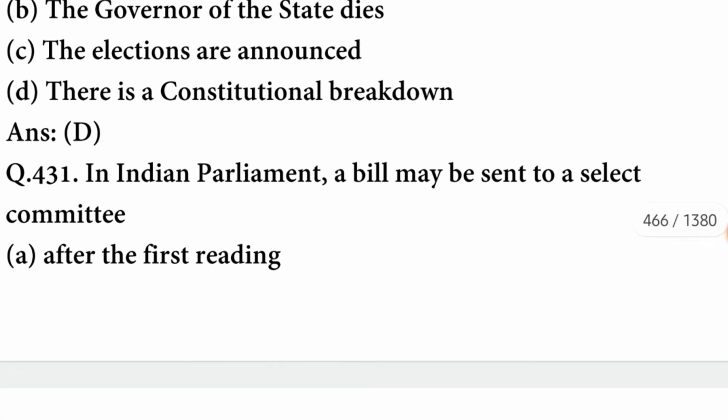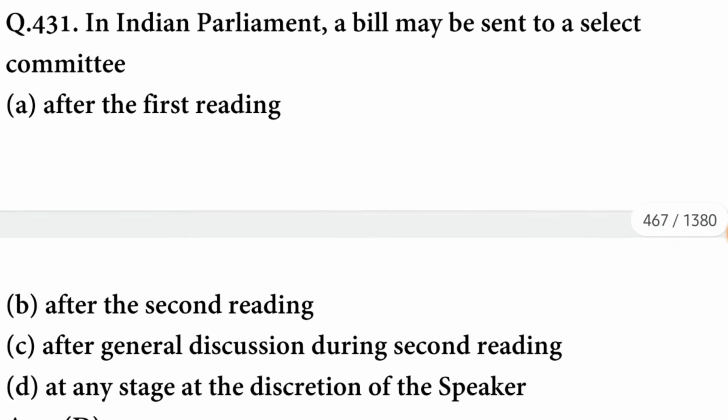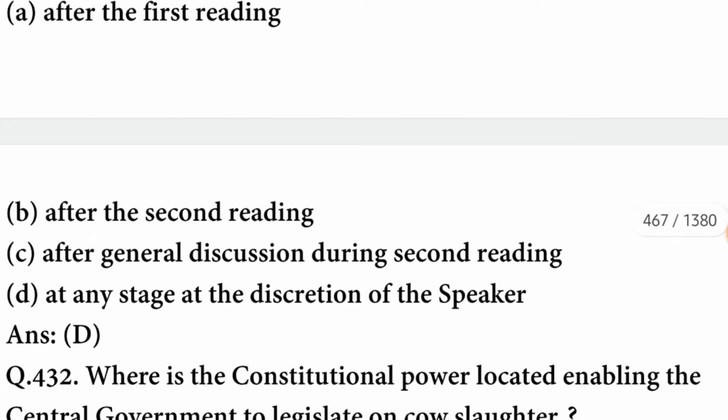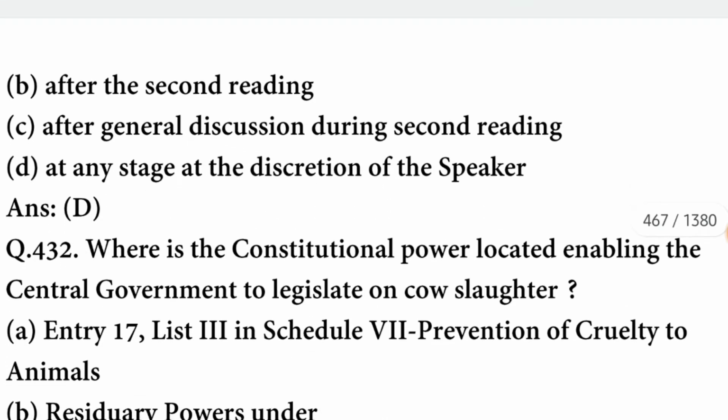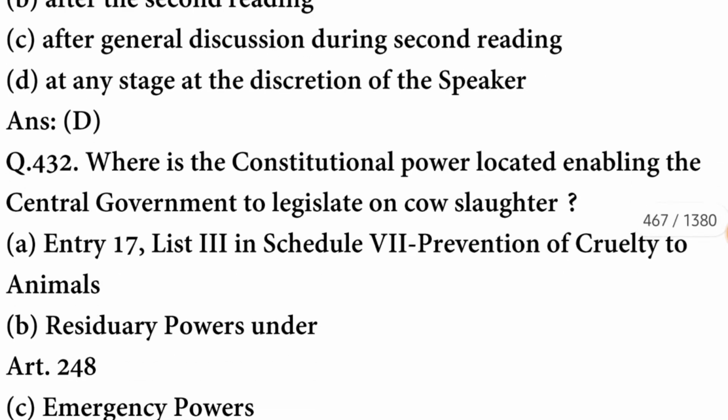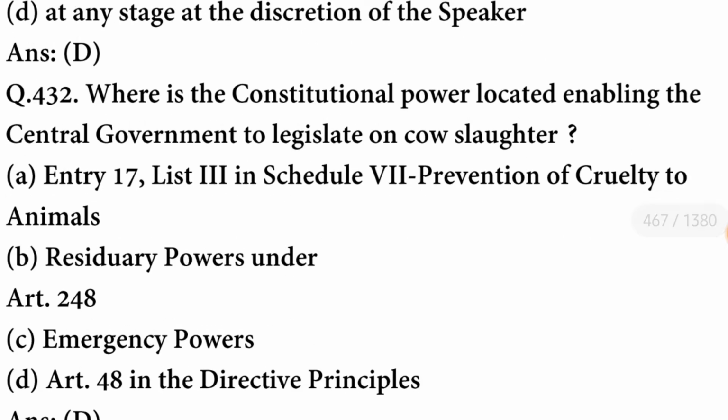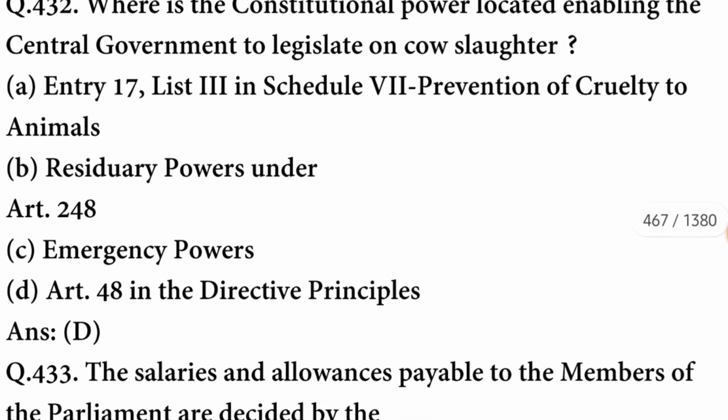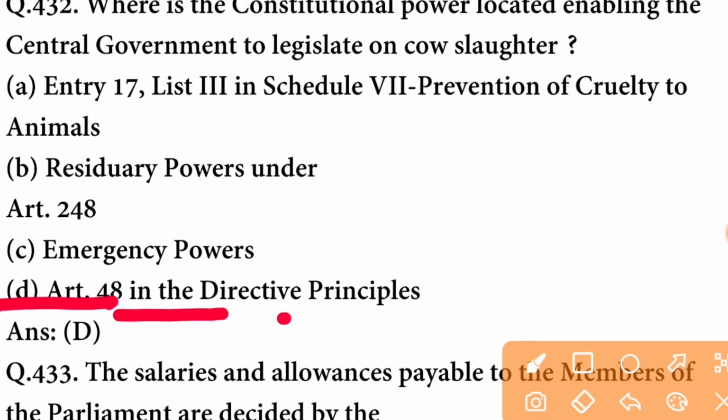In Indian Parliament, a bill may be sent to a select committee at any stage at the discretion of the speaker. D option is correct. Where is the constitutional power located enabling the central government to legislate on cow slaughter? It is Article 48 in the directive principles.